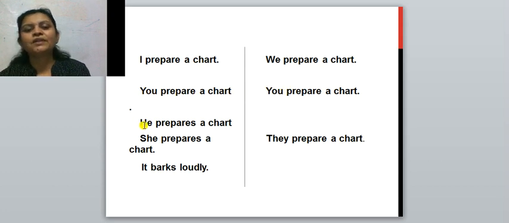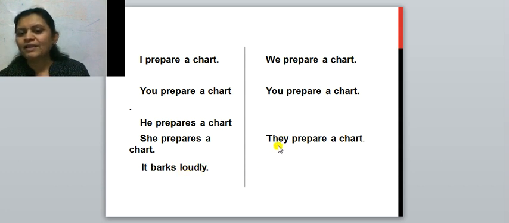Third person is taken. He prepares a chart. S is added because it's a third person singular pronoun. She prepares a chart. Third person singular. And here, it barks. It is used for non-living things, birds, animals. Right? So it barks. S is added to bark. It barks loudly. Loudly, what is this? This is the adverb of manner.